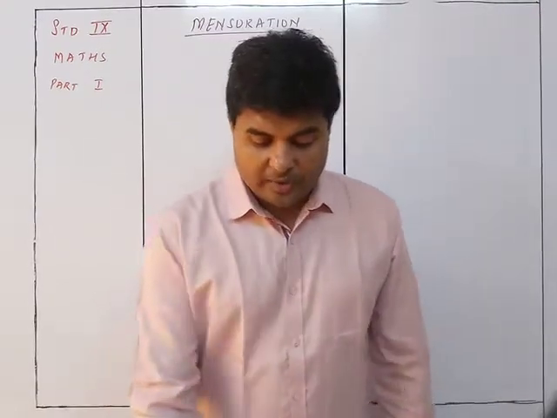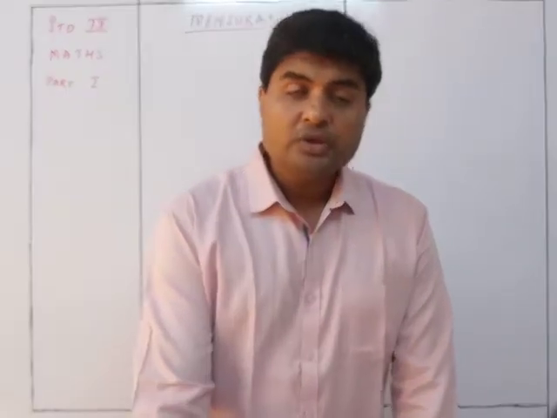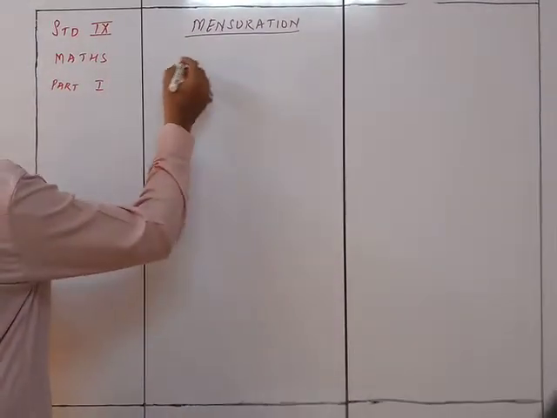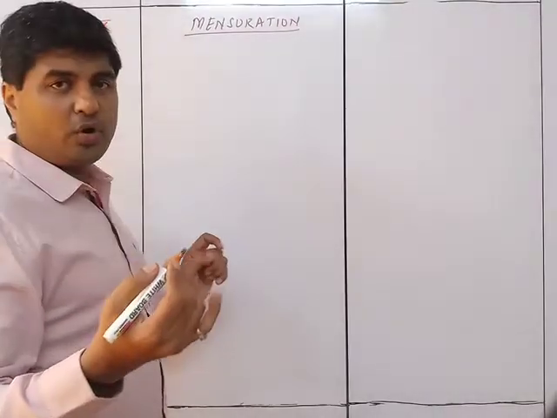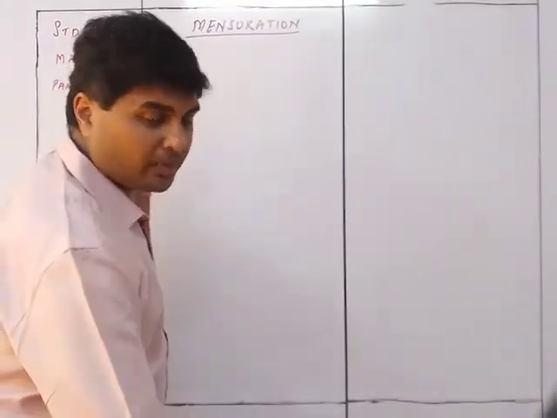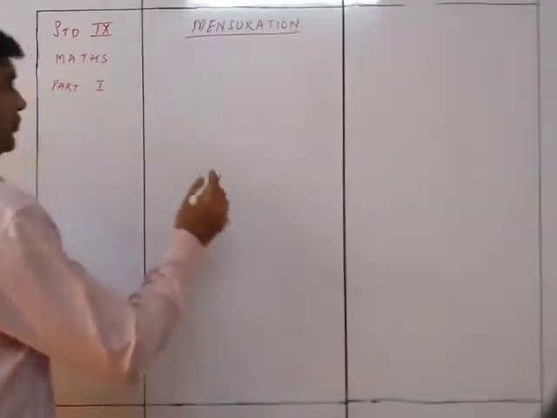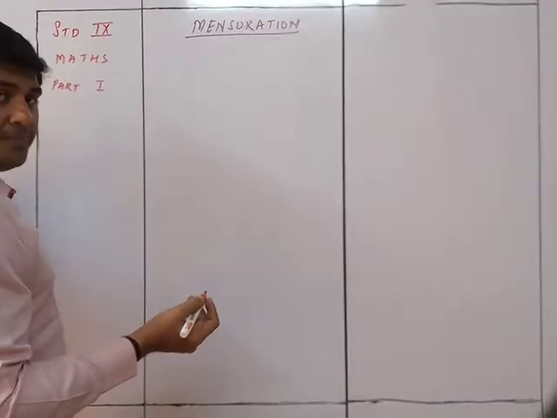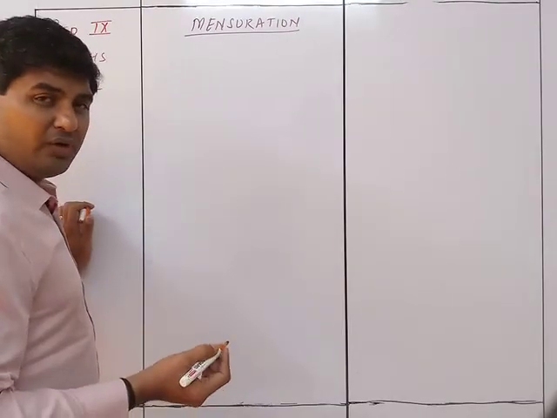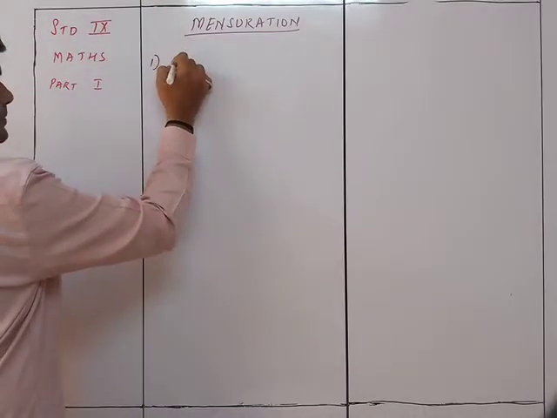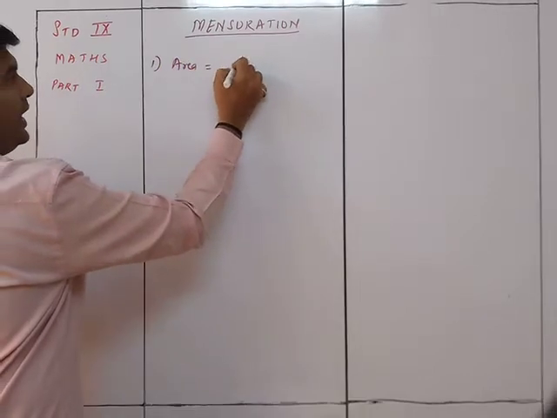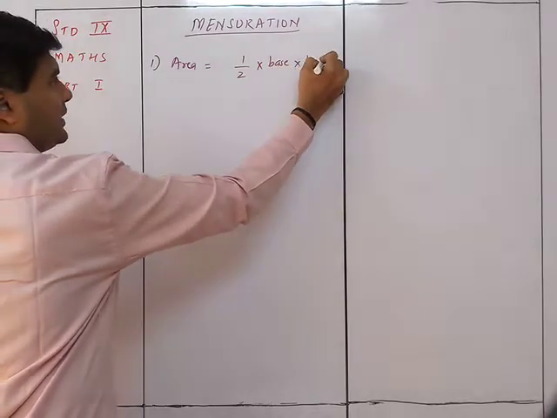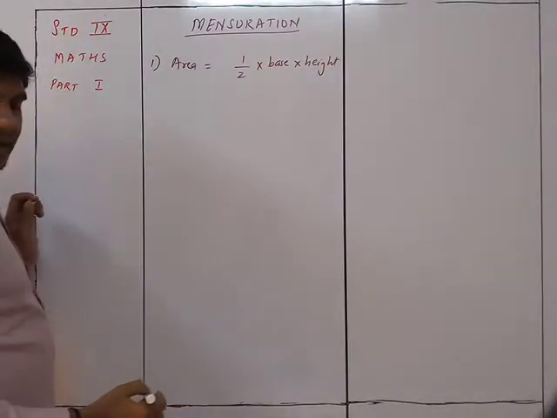So first of all, we will take up the formulas of the triangle. Firstly we have the area of the triangle. The perimeter is the same for all of them, so perimeter is not going to be the problem. Anyway, we are going to write down the area and perimeter both for all the different kinds of triangles one by one. So first one, the area of a triangle: area is equal to half into base into height.